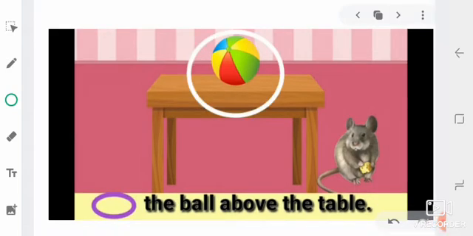The ball is above the table. So, circle the ball above the table. A-B-O-V-E, above. Above, below.